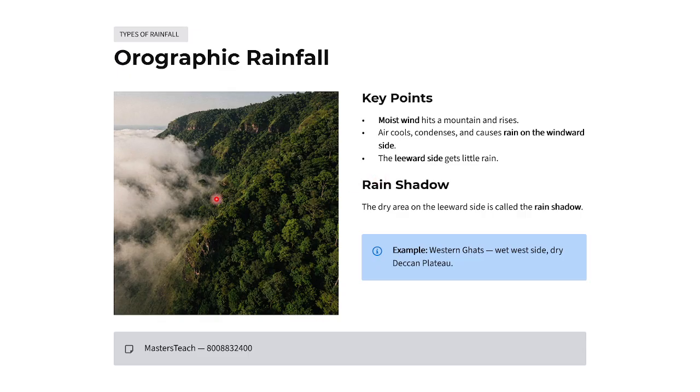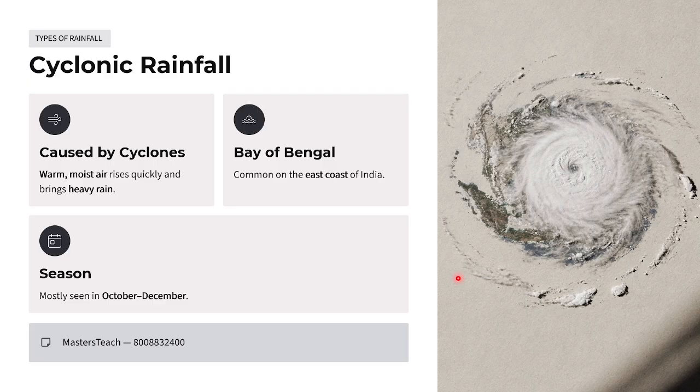The leeward side gets little rain, so it is called a rain shadow. The dry area of the leeward side is called the rain shadow. For example, in the Western Ghats, it happens somewhere near Pune: the wet west side, and the dry Deccan plateau. So this is the thing.